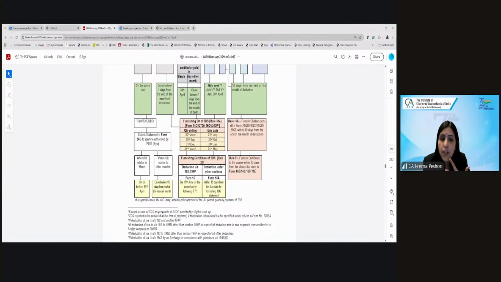Then 27Q is applicable if the deduction of tax is under section 193 to section 196D, all the other sections other than 194P, in respect of deductees who are non-resident.